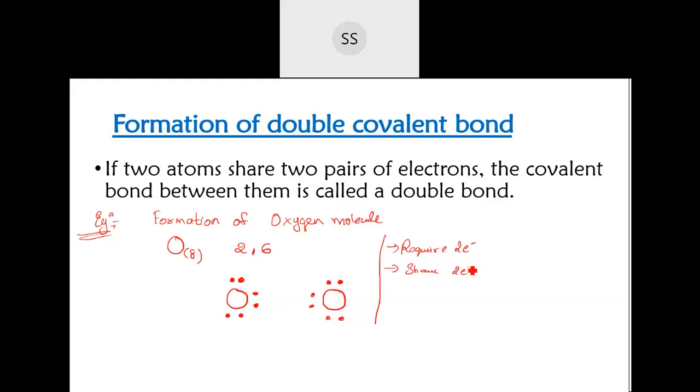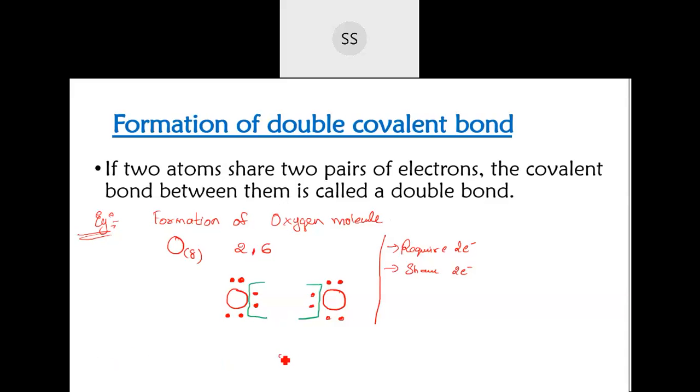How much is required, so many will be shared. So I put these 2 electrons for sharing, on each oxygen. These 2 electrons are shared by one oxygen atom and the other 2 will be shared by the other oxygen atom. The shared ones will come in the center.